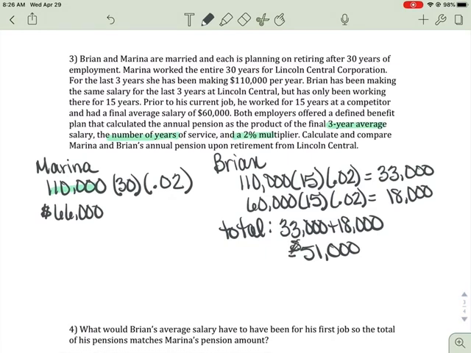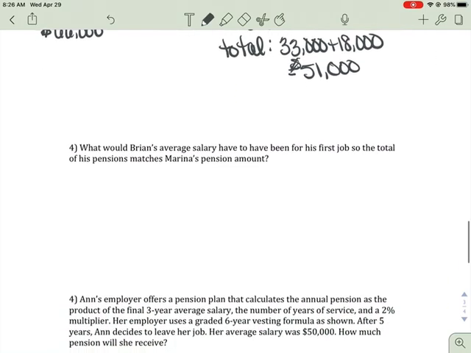Now if you notice, Brian's is about $15,000 smaller than Maria's. Even though they made the same salary at the end, Brian was only working there for 15 years, and his other 15 years was at a different company where his ending salary was much smaller. So therefore, his pension is going to be smaller. All right, so let's take a look at number 4 here.